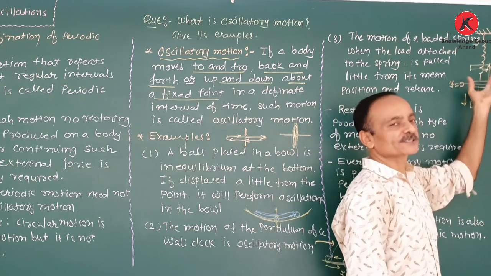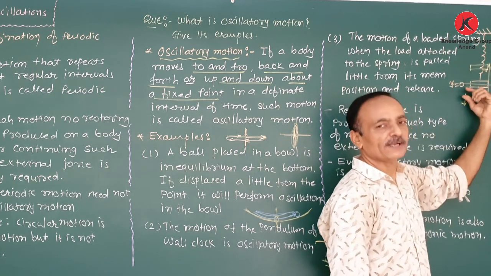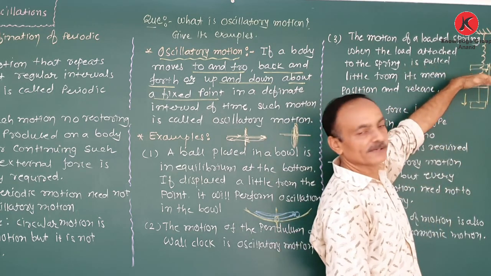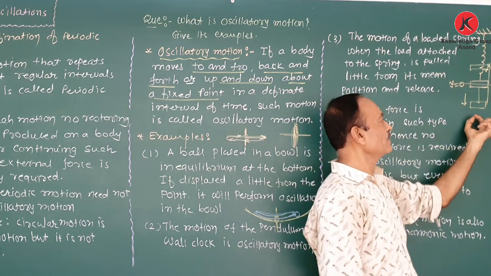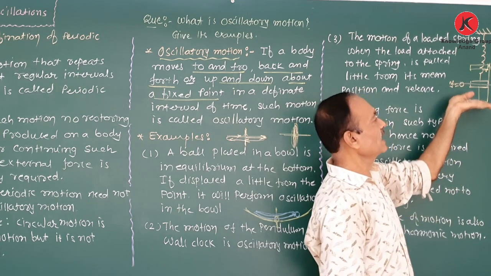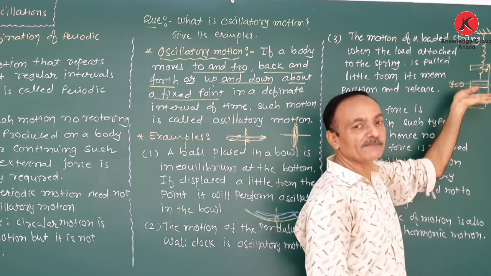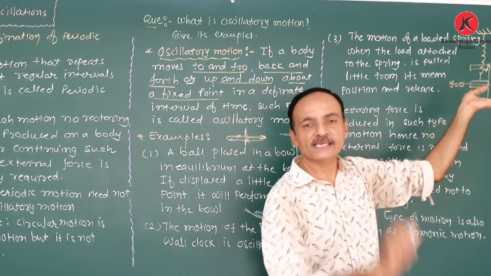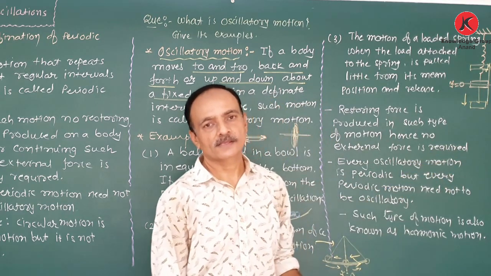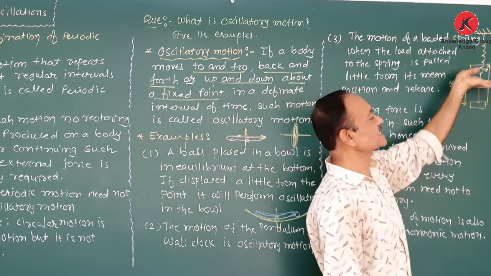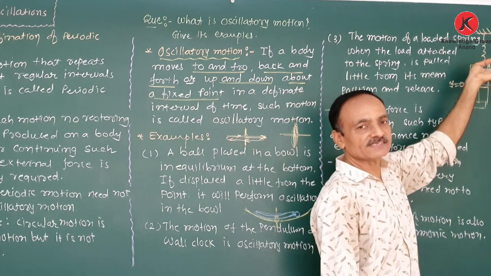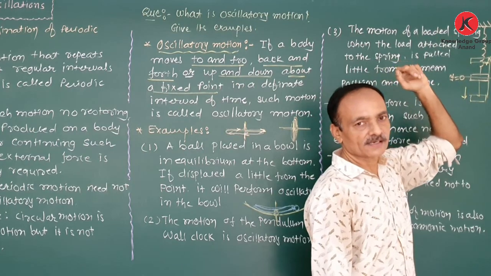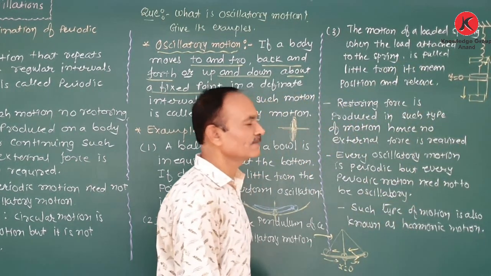Initially, a spring is loaded, that means the load is attached at the free end of a spring. One end of the spring is tied to the rigid support. That is in equilibrium position. Now we slightly pull down and release. So this load oscillates about its mean position, y equal to 0, up and down at a definite interval of time. So the motion of the load attached to the spring is known as oscillatory motion. This is the third example of oscillatory motion.